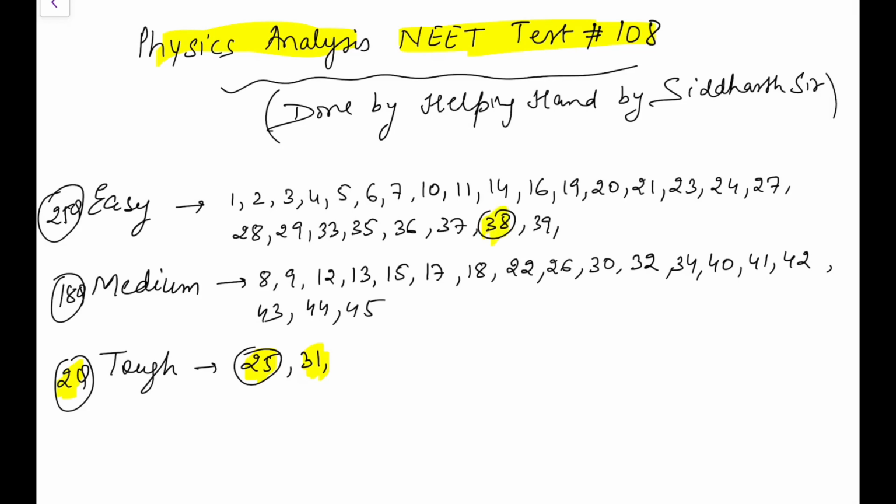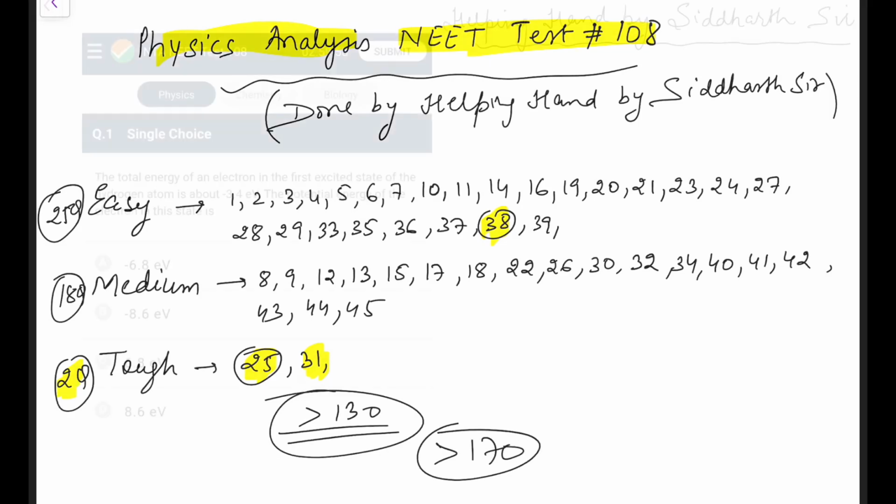For question number 38, it's an easy one, but the answer given is wrong. So 25 are easy, 18 are medium, 2 are tough. As per me, if I take 25 and 9, it would be, let's say, 34. So it's a good paper to score. It would be, let's say, 130 marks. Should be scoreable if you are doing good in physics, and if you are very good, that should be a 170 plus sort of paper for you.